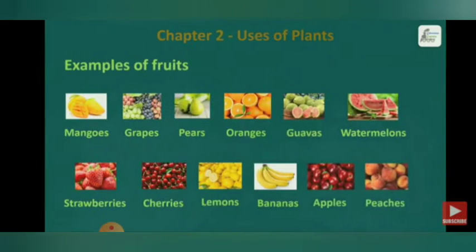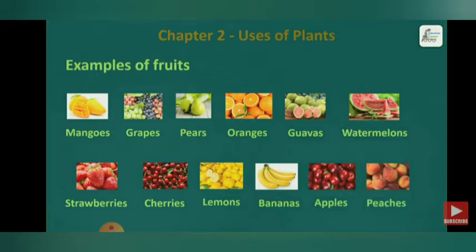Let us see. See, these are the pictures of fruits. Which kind of fruits do we get from plants? Mangoes, grapes, pears, oranges, guavas, watermelons, strawberries, cherries, lemons, bananas, apples, peaches. These are the examples of fruits.